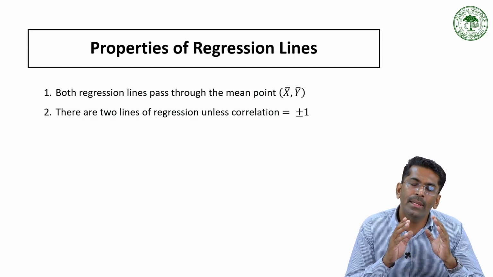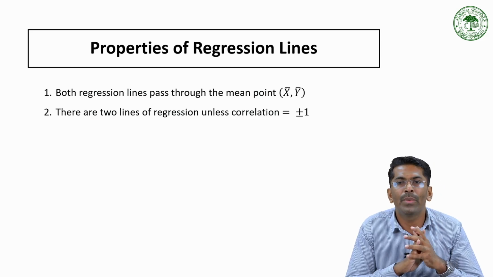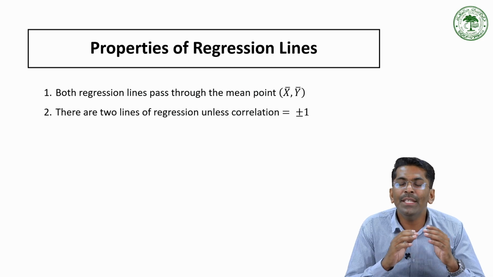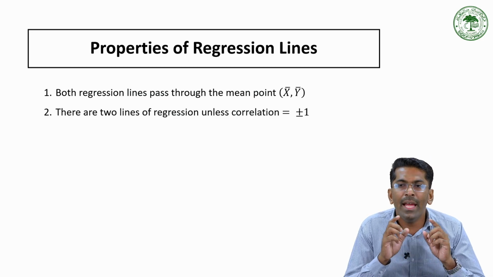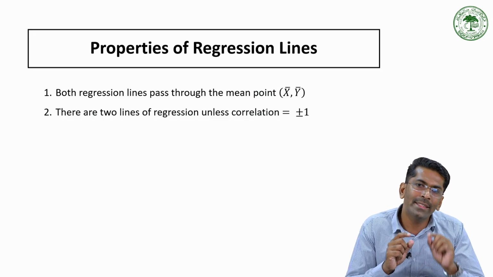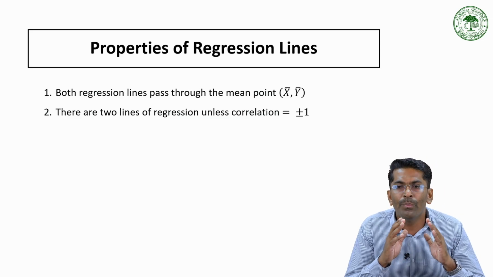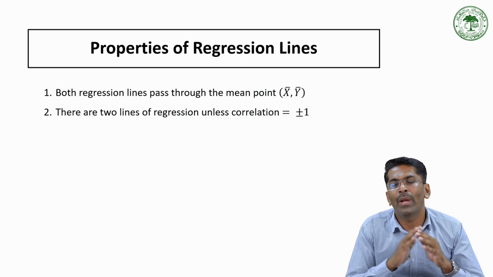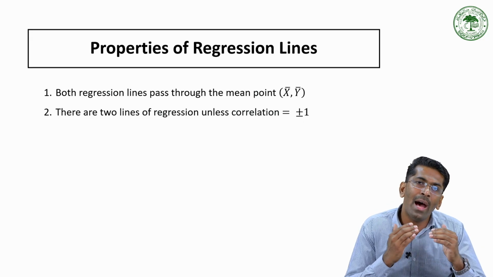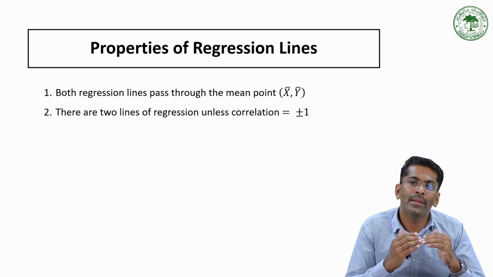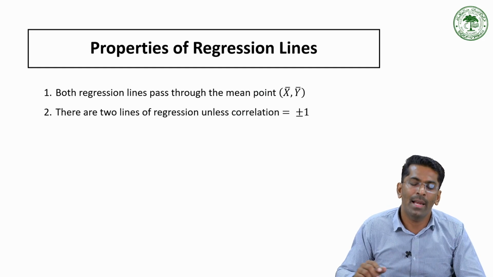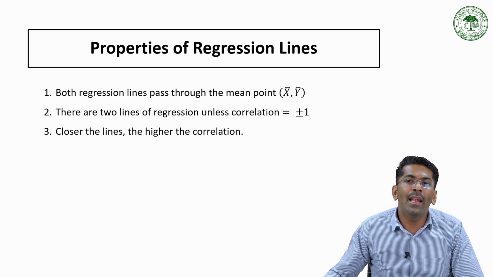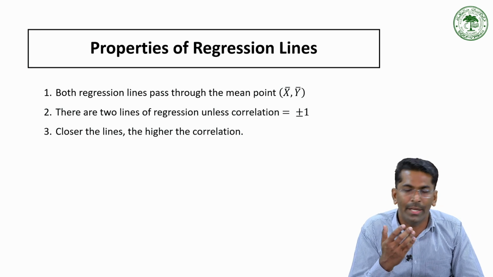In that case, the relationship between x and y is perfectly linear. Every data point lies exactly on the regression line, so both lines overlap. If r is less than 1, the relationship is imperfect, so we will have two regression lines as well.